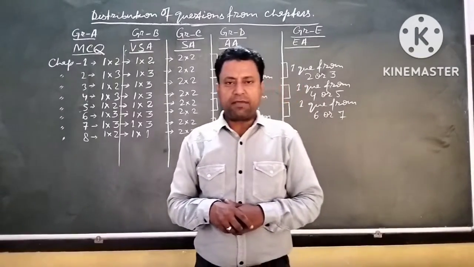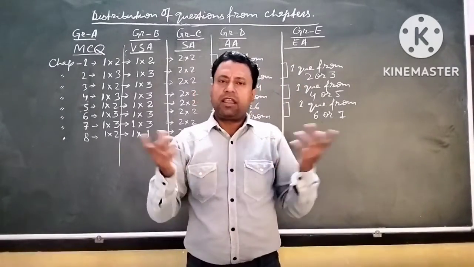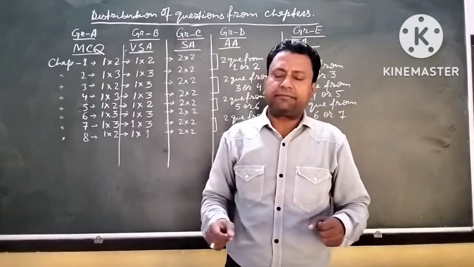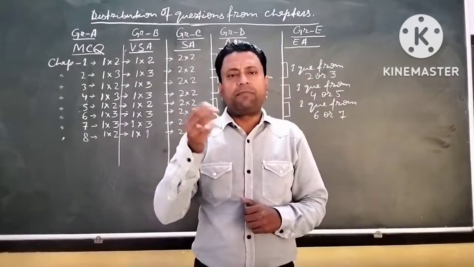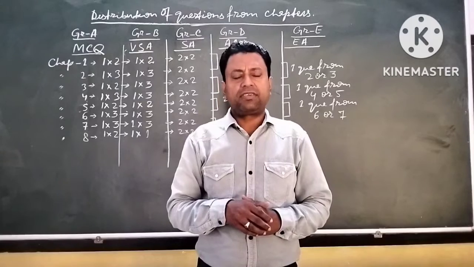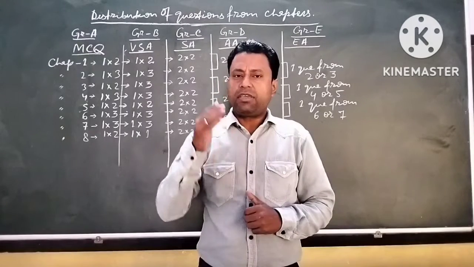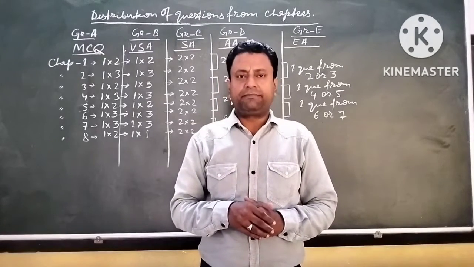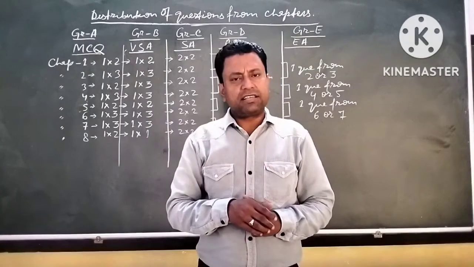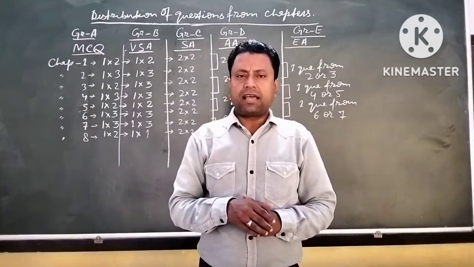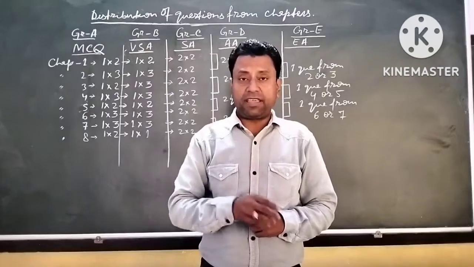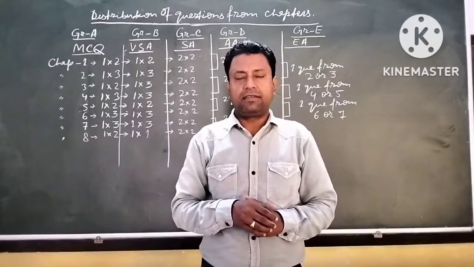I had elaborately discussed that there will be 5 groups in the exam: A, B, C, D and E. I discussed in detail how many questions will be there in each group.